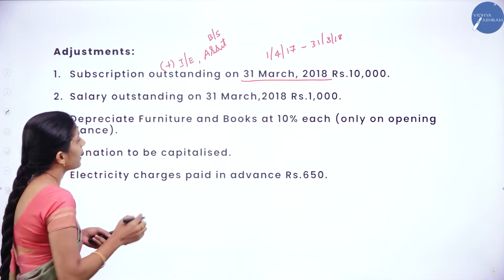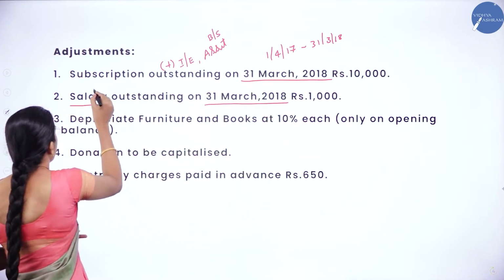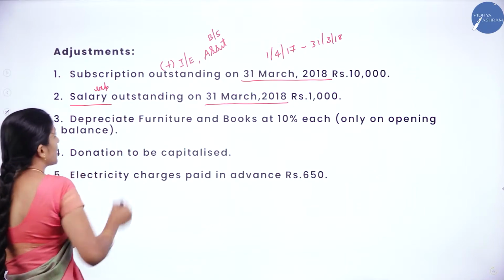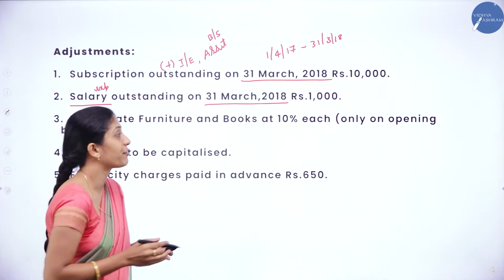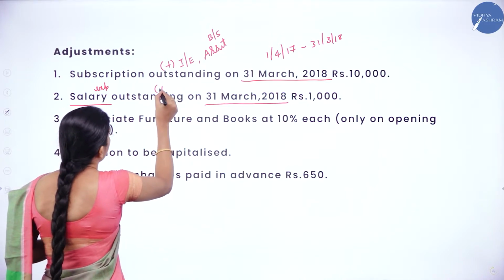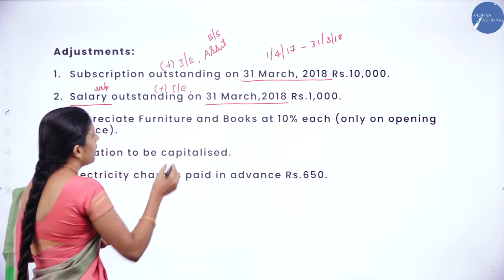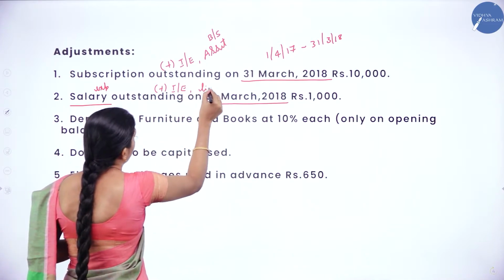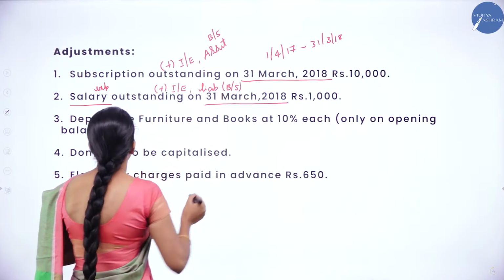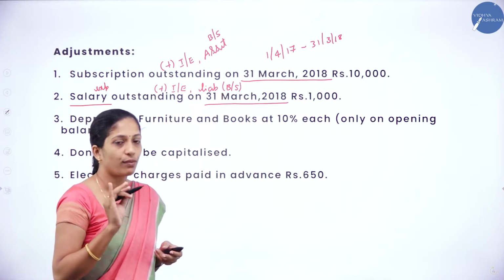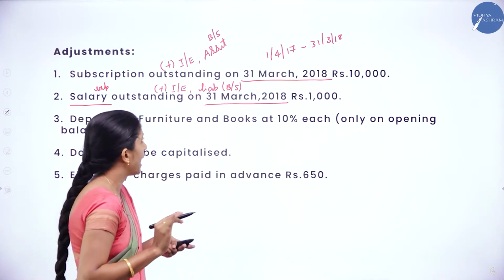Next, salary outstanding on 31st March 2018. Salary is an expense, so it is an outstanding expense at the end of the financial year. So what you have to do? Add it in the income and expenditure account, and it has to be shown as a liability in the balance sheet. Outstanding expense is always a liability, so it has to be shown under the liability side of the balance sheet.